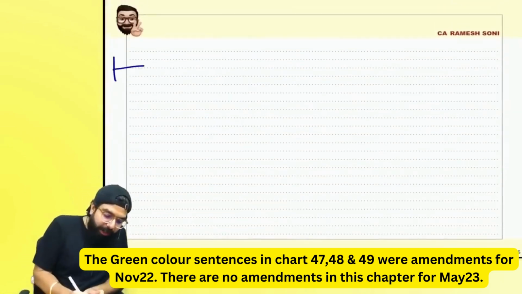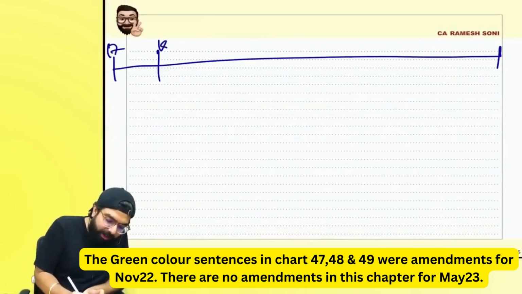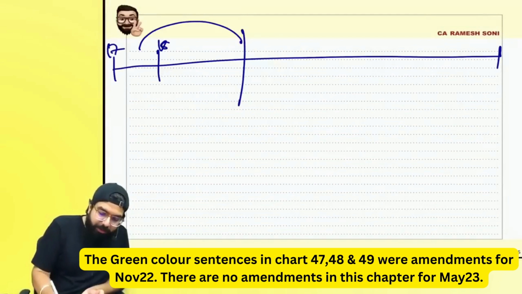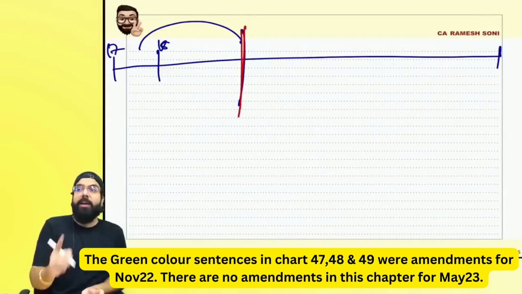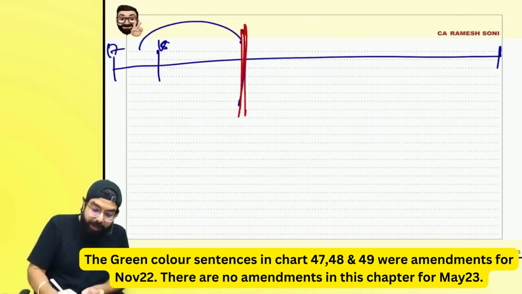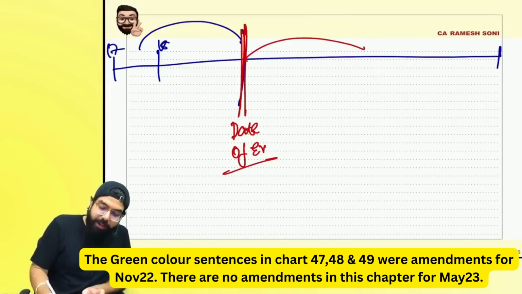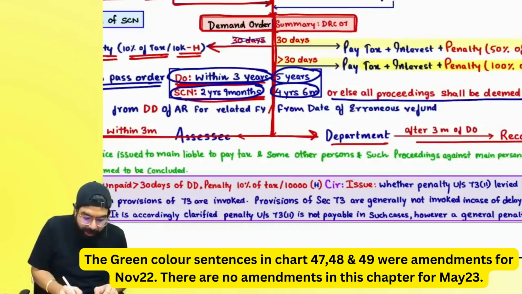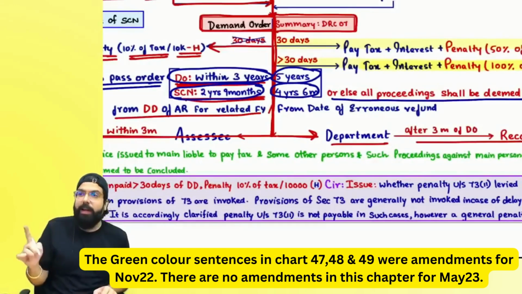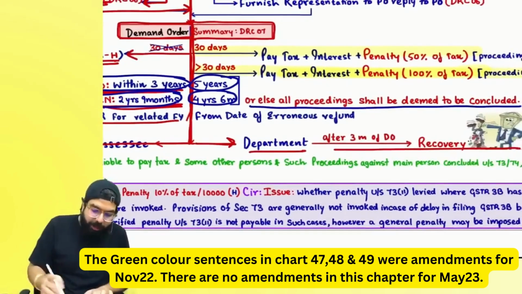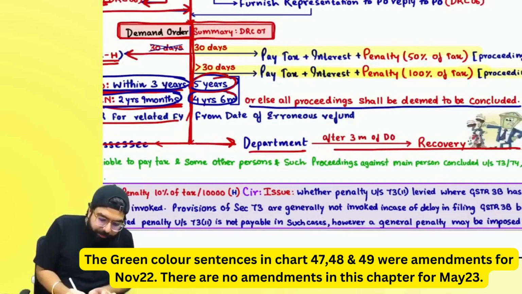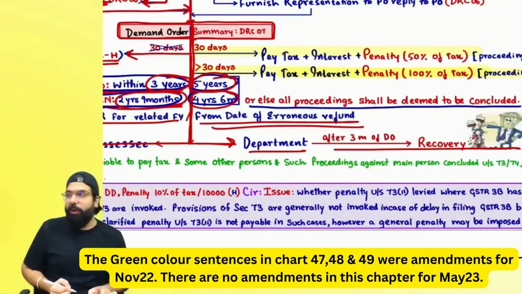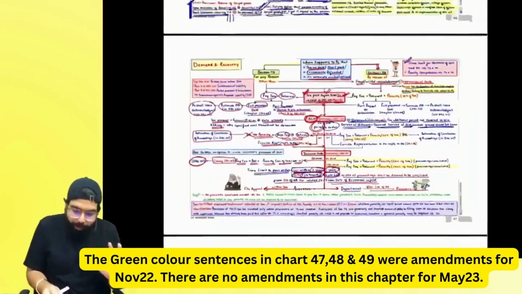If supposedly for 17-18 an erroneous refund was given, then you will have to see the date of the erroneous refund: in a bona fide case, 3 years from the date of erroneous refund. The day the erroneous refund was given, from that you have to see 3 years. And in a fraud case, from the date of erroneous refund, you will see 5 years. From the due date is generally for cases other than erroneous refund, but for erroneous refund the 5 years, 3 years, 2 years 9 months and 4 years 6 months have to be seen from the date of erroneous refund. I hope everyone is clear till here.